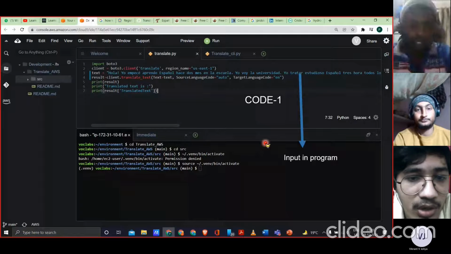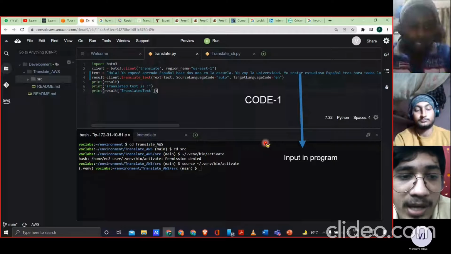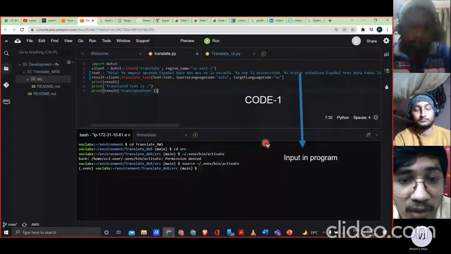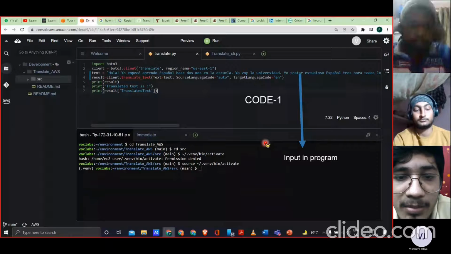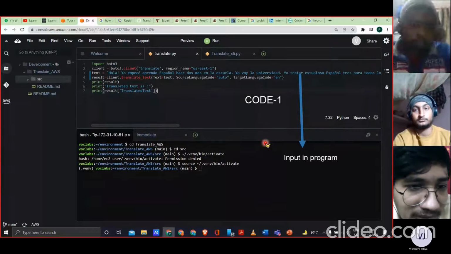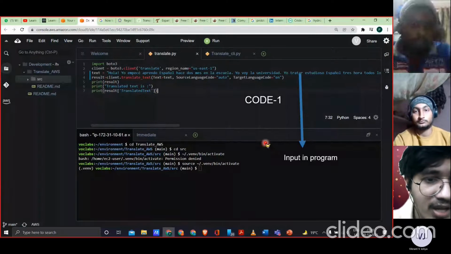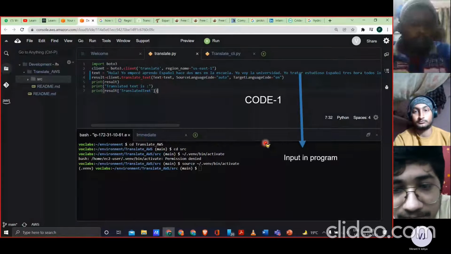In the translate call we give some conditions: the text should be taken from the variable text that we created in line number 3. The source language will be automatically detected by the Boto3 library, and the target language we have chosen is English. So we are going to print the result. Next slide, please.